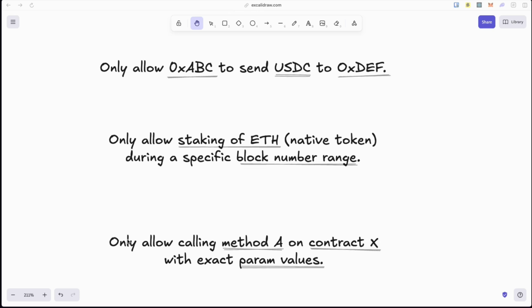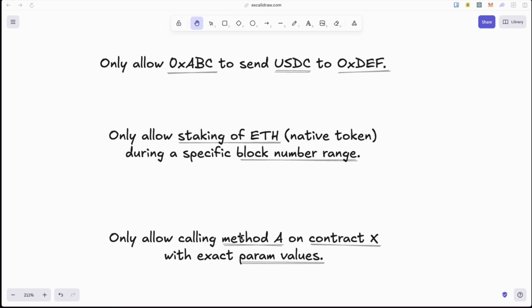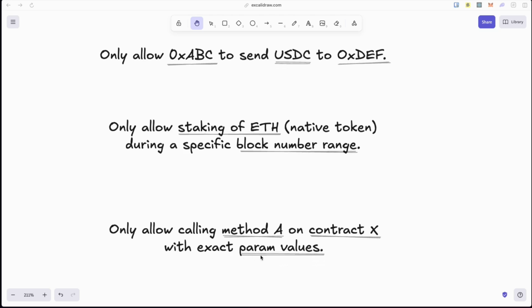Last example, we can allow only for method A to be called on contract X with exact parameter values. So the delegation will not be valid if it's calling a method other than method A on contract X. It will be invalid if another contract is called, and it will be invalid if it's not the exact param values as specified in the delegation.